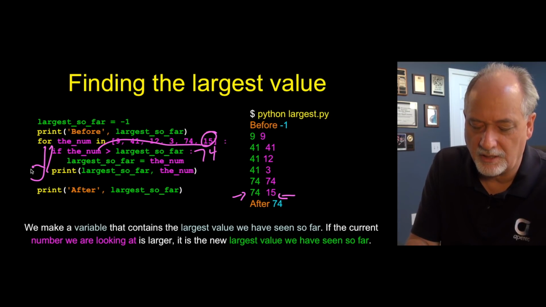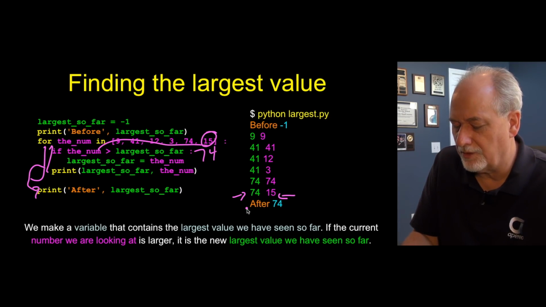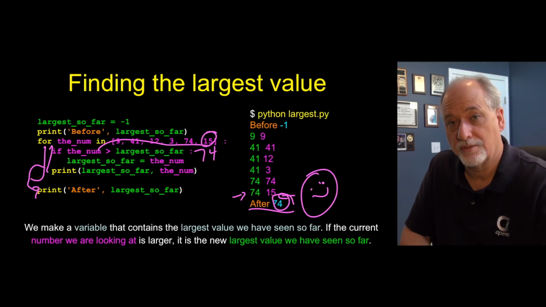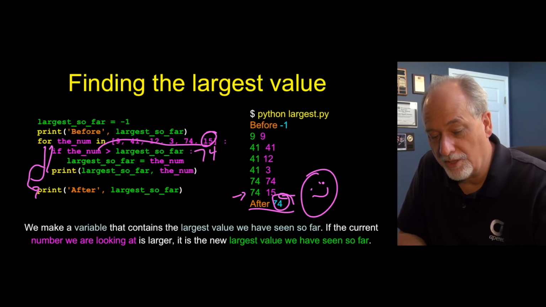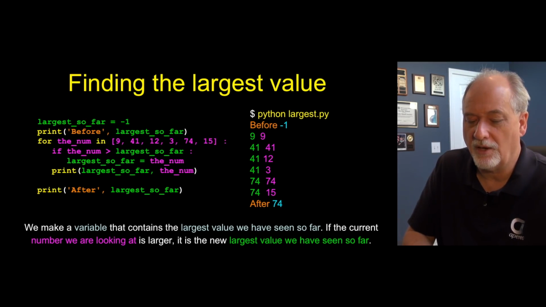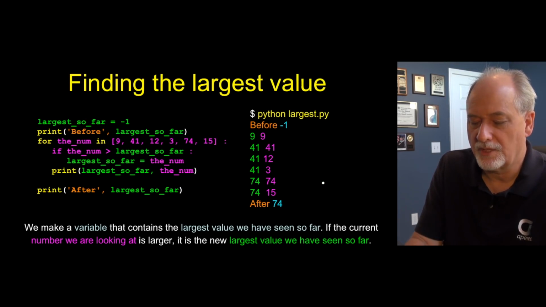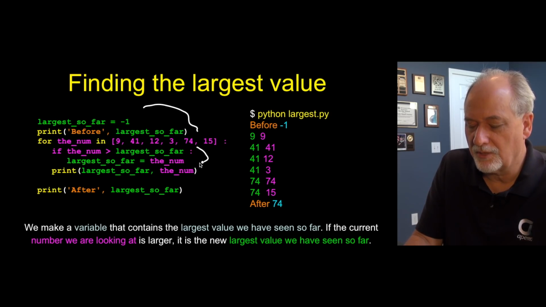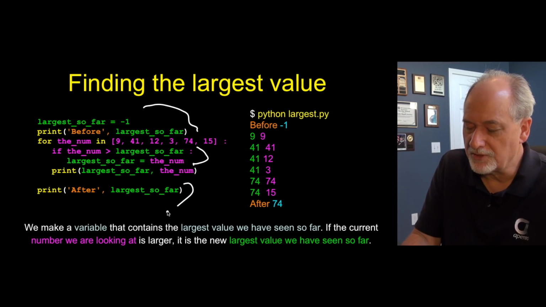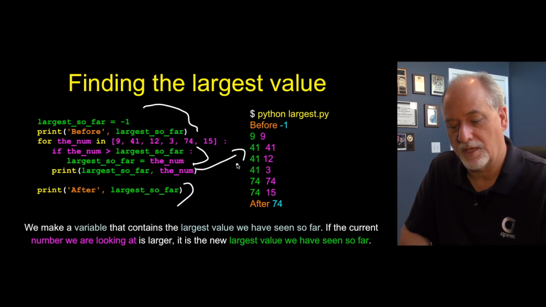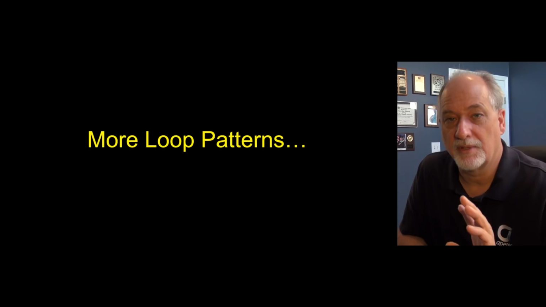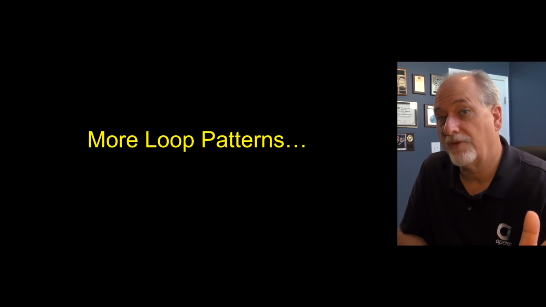The for loop takes care of everything and jumps to this print statement and says afterwards, largest so far is 74. But at this point, it's also the largest, right? So largest so far became largest when our loop finished. So that sort of gives you this notion of how we construct something at the beginning, some kind of thing that we're going to do over and over again, and then something at the end. And we put some print statements in just so we can watch it and see what's going on. So coming up next, we're going to talk about some more loop patterns: counting, totaling, averaging, and finding the smallest number.